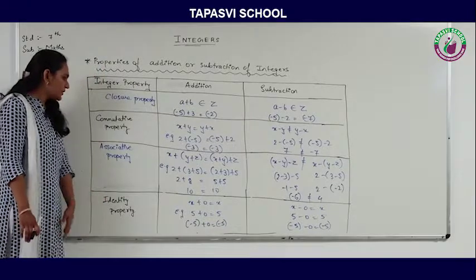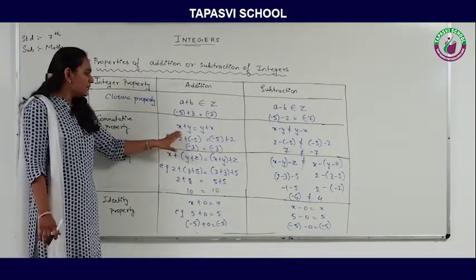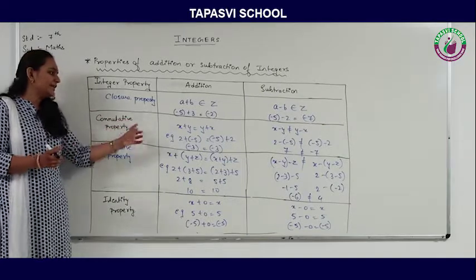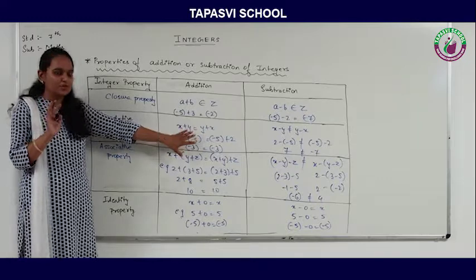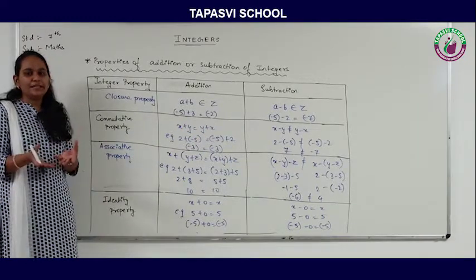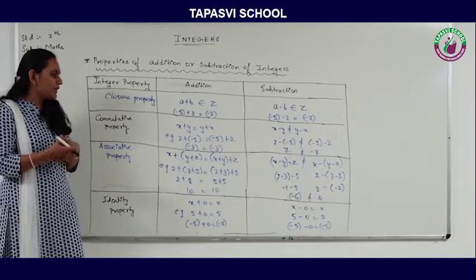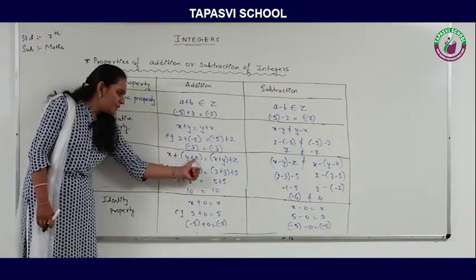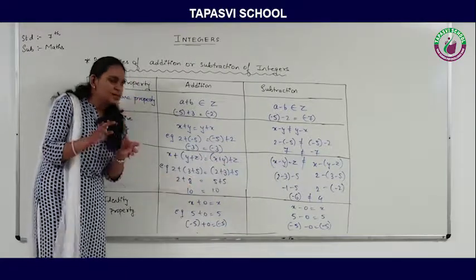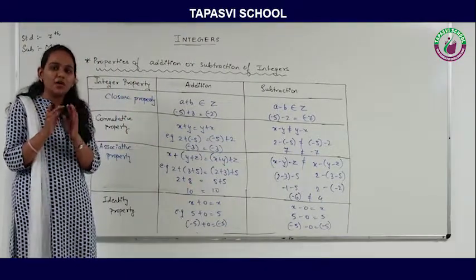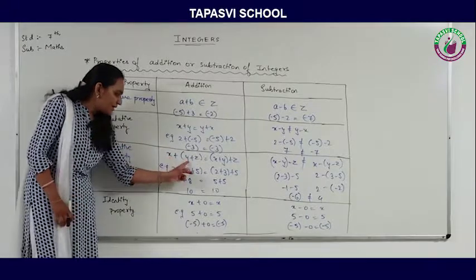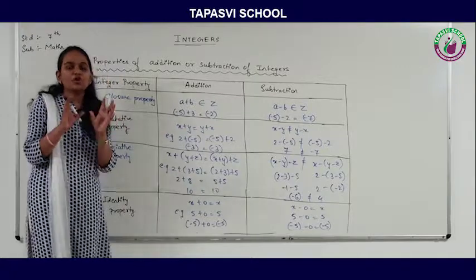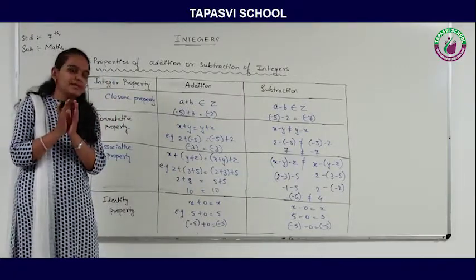Moving to the associative property. There is only one difference between the commutative property and the associative property: the commutative property contains only two integers, that means two values. The associative property contains three values, or you can say three integers. You can take any integers of your choice. So the structure is x plus y plus z. Here also you can add the integers in any order. Any order means you add x with y, x with z, or y with z. Whatever the combinations you will do, the result should be the same.